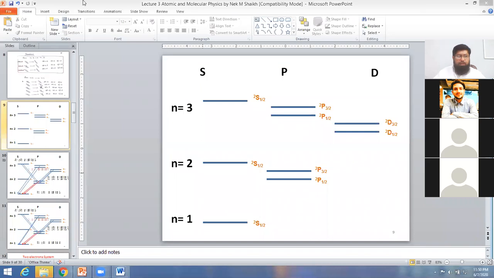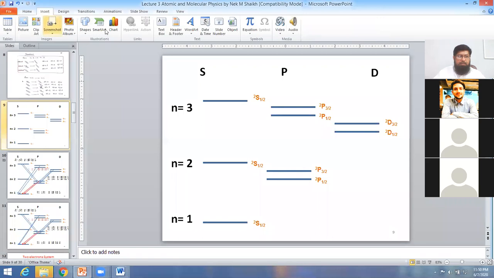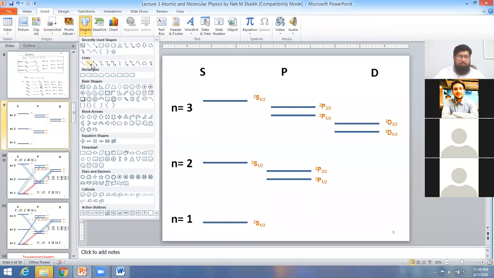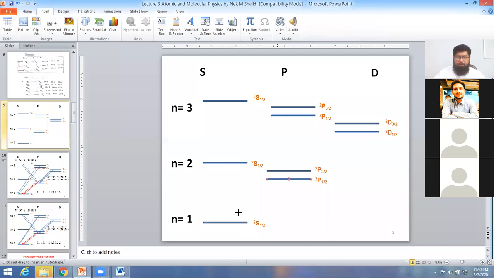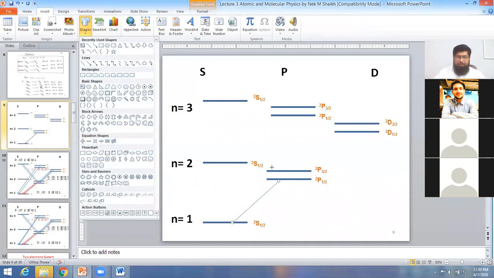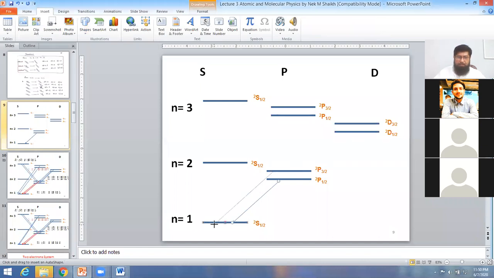So here, the electron can de-excite from this level to this level. It means the electron can de-excite from 2p 1 by 2 to 2s 1 by 2. If we look here, the spin of both is the same. The multiplicity is 2, the multiplicity is 2. It means delta S is equal to 0. So this is possible.